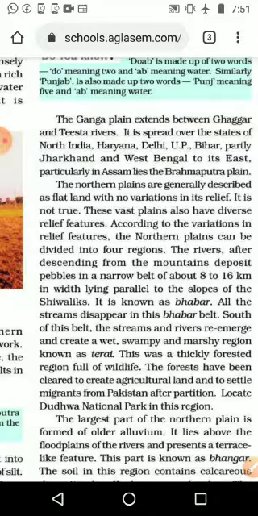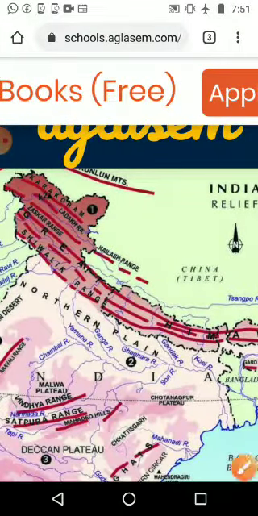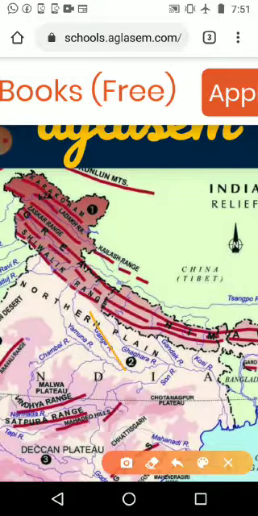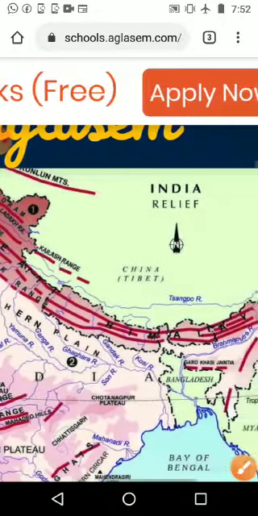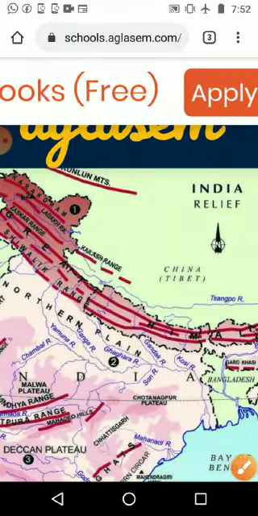Then we are moving to the next one, that is the Ganga plain. The Ganga plain extends between the Ganga and the Teesta river. We can see that in the map. Here you can see the Ganga river, starting and reaching the Koshi area. Teesta is not shown in the map, but it comes here in the end part, and in between it starts from Haryana area and reaches West Bengal.